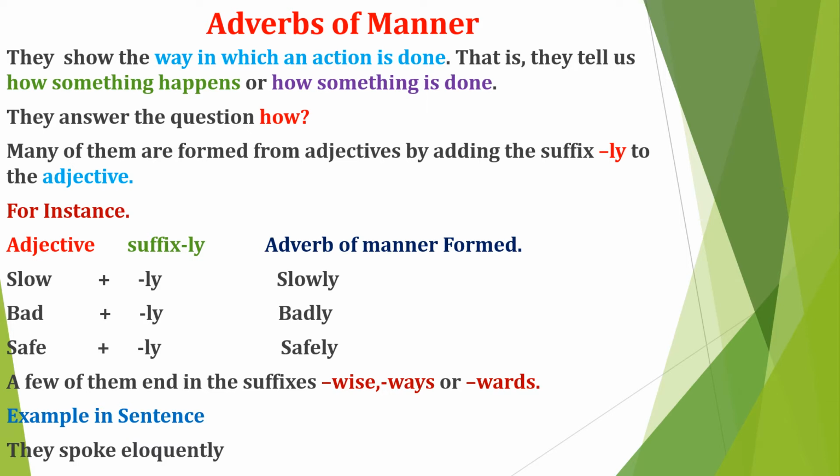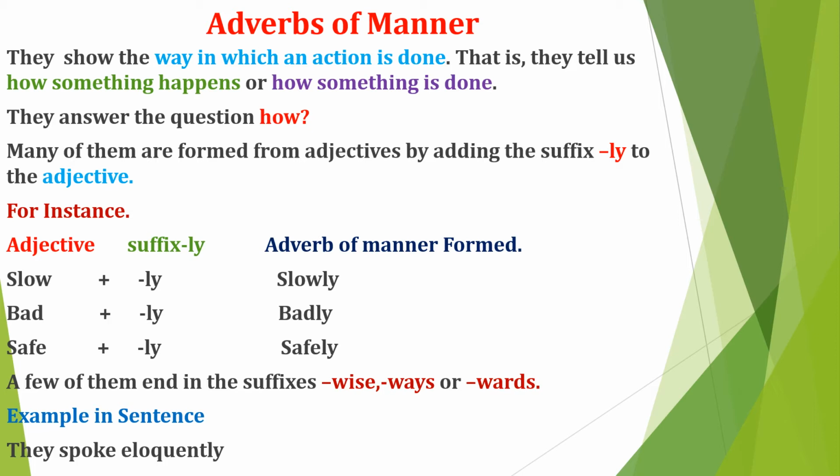Adverbs of manner. These are adverbs which show us the way in which an action is done. That is, they tell us how something happens or how something is done. These adverbs of manner answer the question how. So they will tell you how something is done.